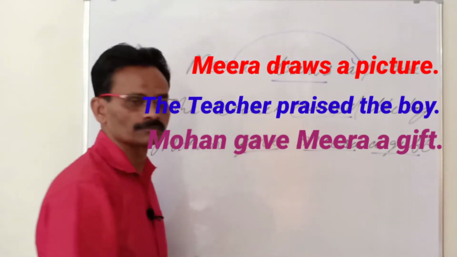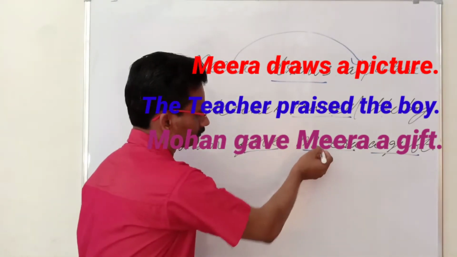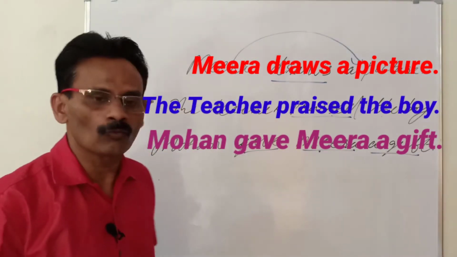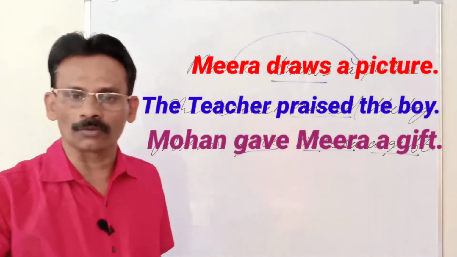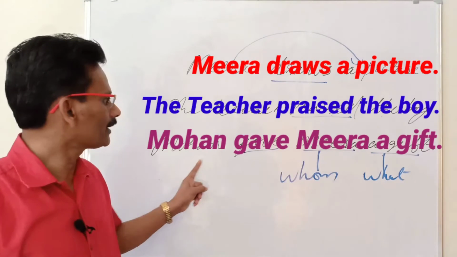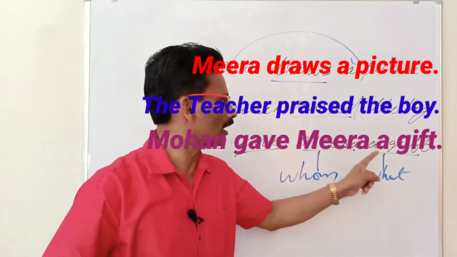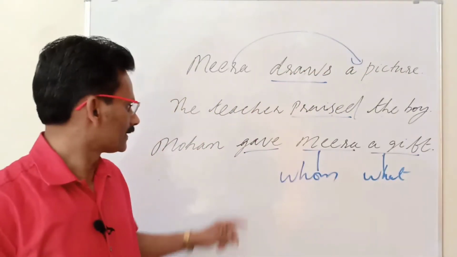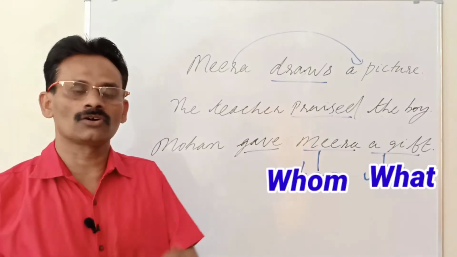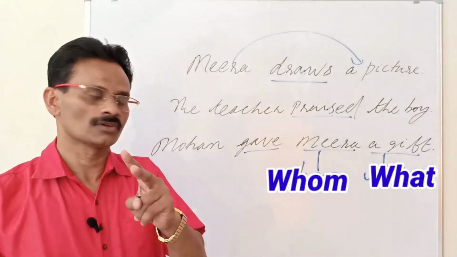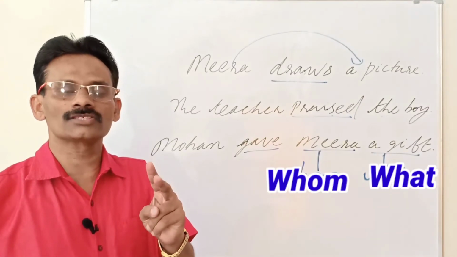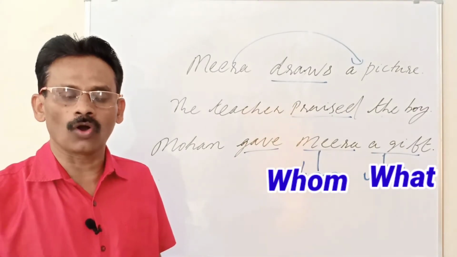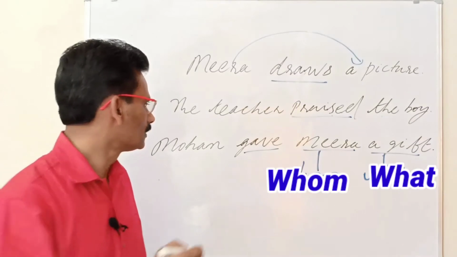Gave whom? Meera. And gave what? A gift. There are two objects. The verb gave has got two objects because it answers two questions, what and whom.